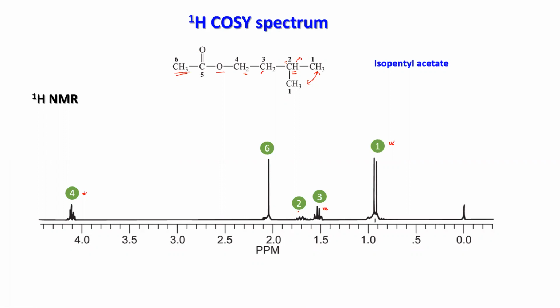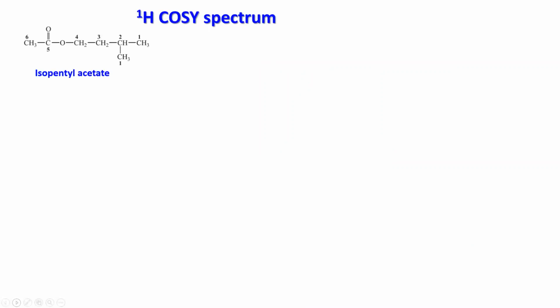Now how will the COSY look? For that, we first have to place this proton NMR along the two axes. So the molecule is here.